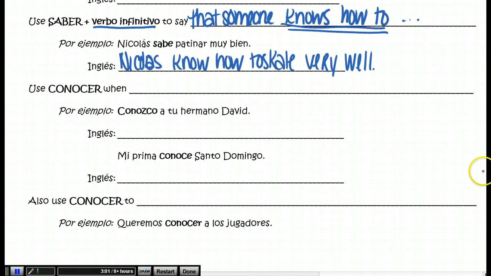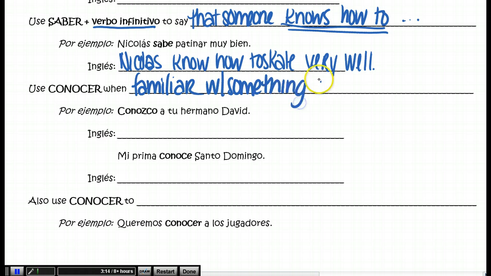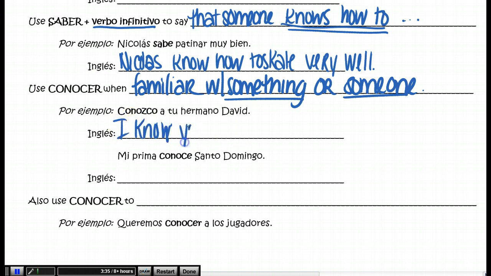Now the verb conocer we use when you are saying you're familiar with something or someone. So if you want to say that you know a person, you're going to use conocer. If you want to say you're familiar with the city of Chicago because you spend a lot of time there, you're going to use conocer as well. So for example, here, conozco a tu hermano David. I know your brother David.